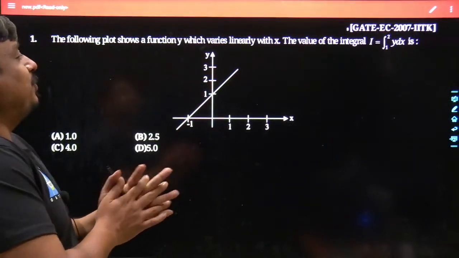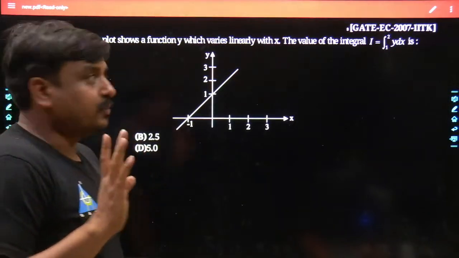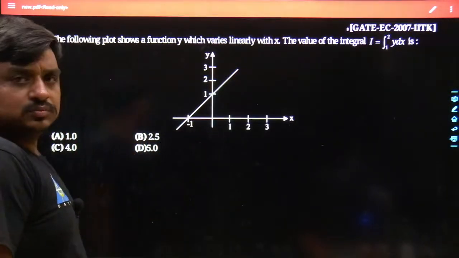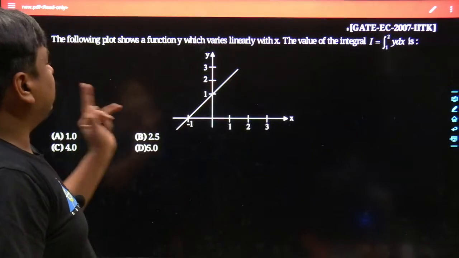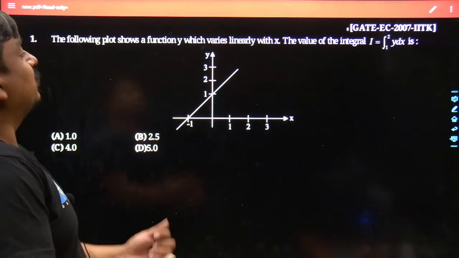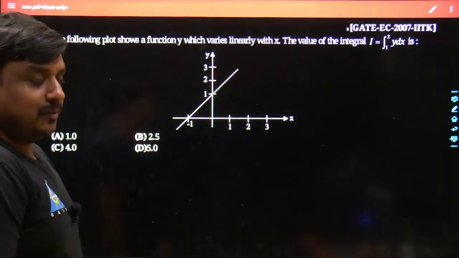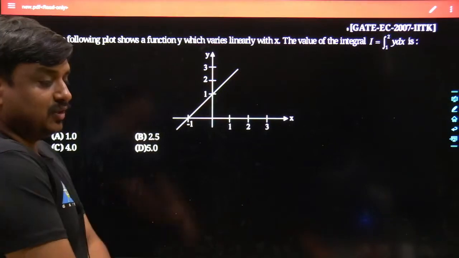This problem appeared in GATE Electronics in the year 2007. The problem was framed by IIT Kanpur. Let me focus on the problem carefully and try to get this answer with a minimalistic approach, and you must be able to solve this problem within maximum 1 minute. Tell me what would be the best answer for this given problem.